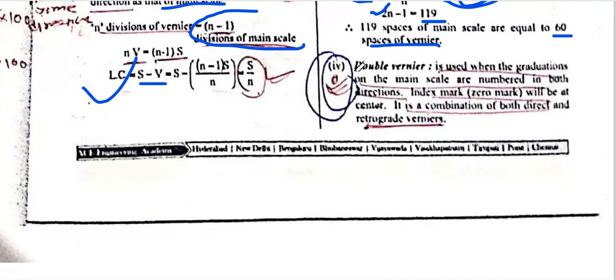The other one is the double vernier. What is the double vernier? It is used when the graduations of the main scale are numbered in both directions.